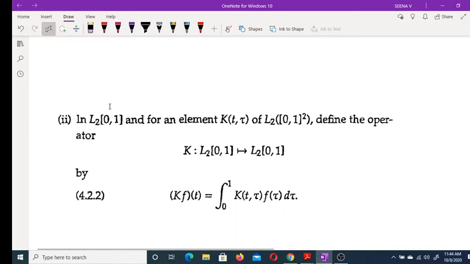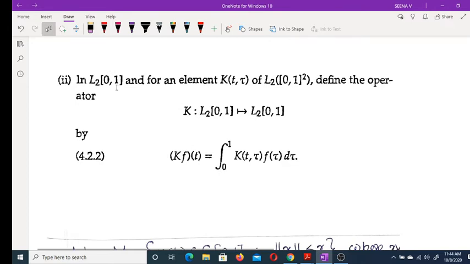But we have already discussed one example in L2[0,1], this map f(t) = integral 0 to 1 of k(t, τ) f(τ) dτ is a linear operator. This is in our section, I think, 4.2, examples of linear operators. So our K is a linear operator.